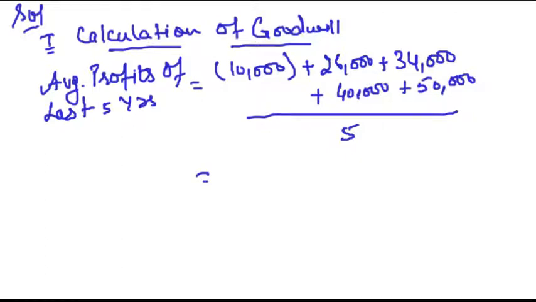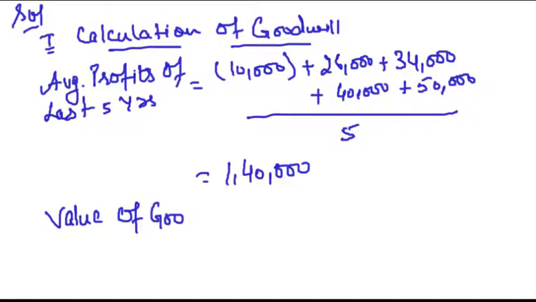So this comes to 1,40,000, right? So what is the value of goodwill? Value of goodwill is average profits into 3, 1,40,000 multiplied by 3.